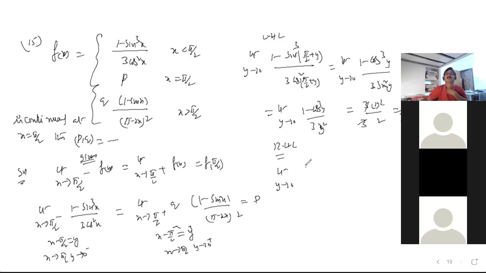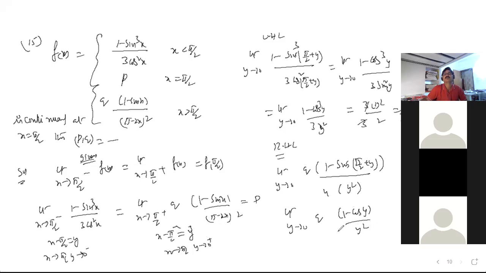Limit y tends to 0, q into 1 minus sin of pi by 2 plus y by 4 into y square. Take 2 out, pi by 2 minus x is nothing but y. You are getting y square. So limit y tends to 0, q into 1 minus cos y by y square by 4, which is q by 4 into 1 by 2.